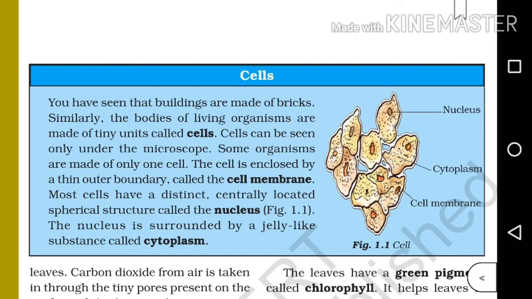So a question can be asked from this portion. What do you mean by cell, or define cell? So the answer is: the bodies of all living organisms are made of tiny units called cells. Similarly, they can also ask to describe the structure of the cell. Along with this question, we can draw this picture. As I have shown you, you can draw that picture and explain the three different parts of the cell, that is nucleus, cytoplasm and cell membrane. So the structure can be well explained by us.